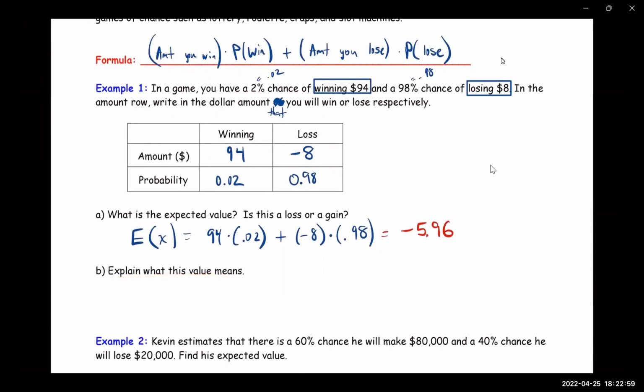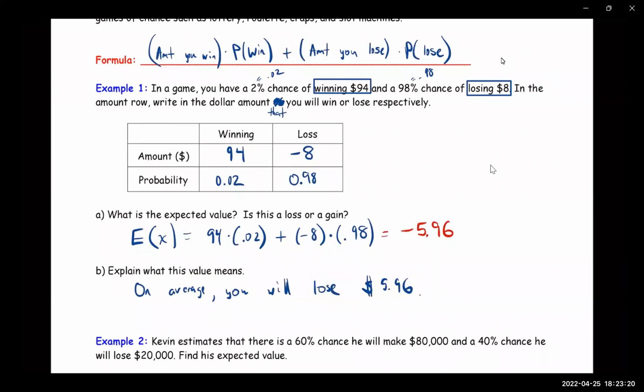It means that on average, you will lose $5.96, because it's a negative number. If it was a positive number, then you would win. But since it's negative, you're going to lose on average.